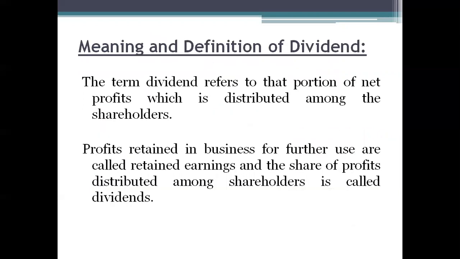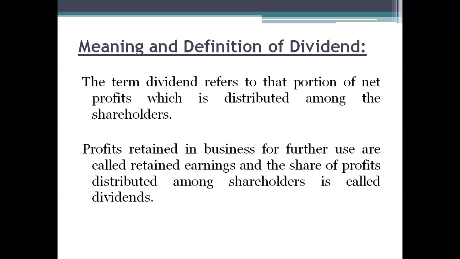So in simple terms, the company is going to earn a profit at the end of the year by checking the assets and liabilities, by checking the expenses and the incomes. After verification of all the expenses and incomes, they are going to earn the profit. And from the profit, they need to distribute part of the profit to the shareholders in the form of dividend for the capital which has been contributed by the shareholders.